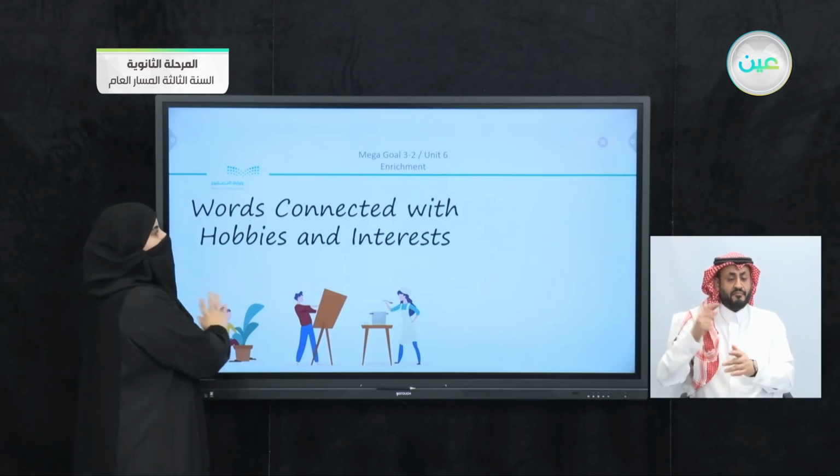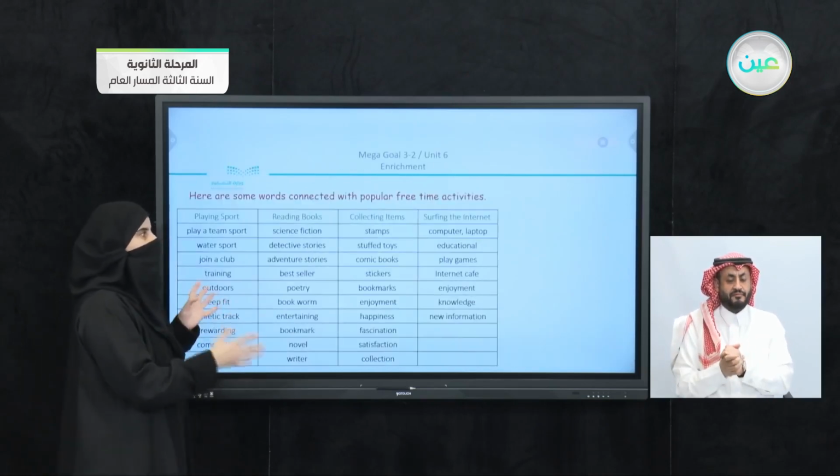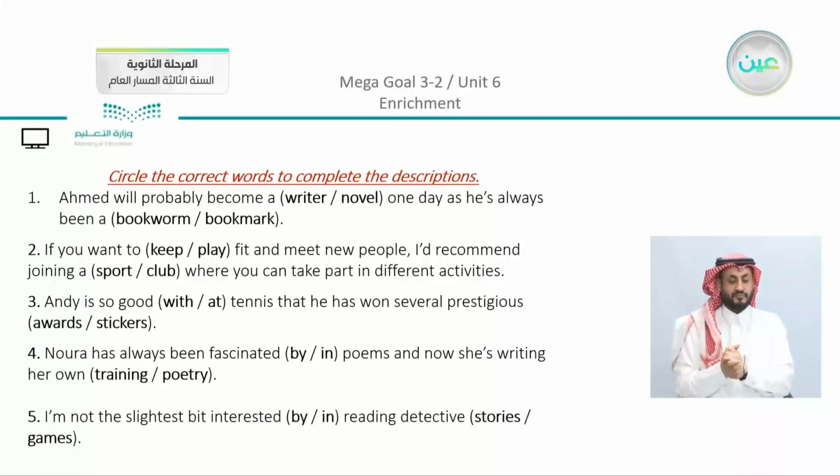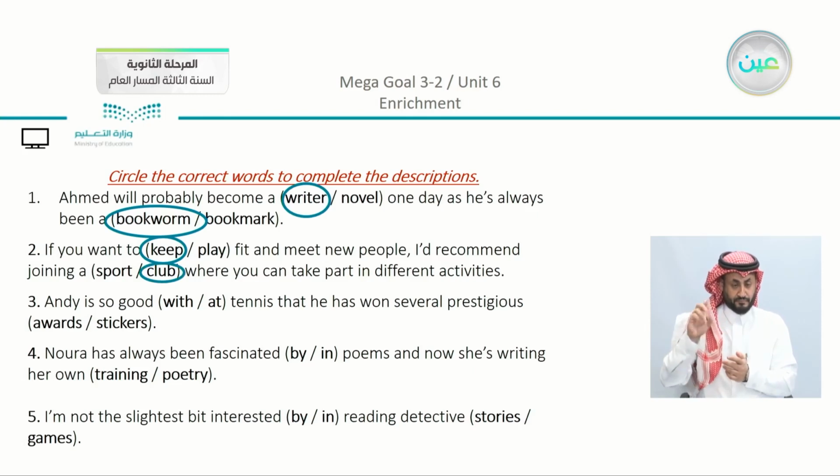Now to talk about words that are connected to different hobbies or activities, as we have mentioned in the book. As a last exercise, we have here, Ahmed will probably become a writer one day, as he has always been a bookworm. If you want to keep fit, you might, and meet new people, I recommend joining a club where you can take part in different activities.